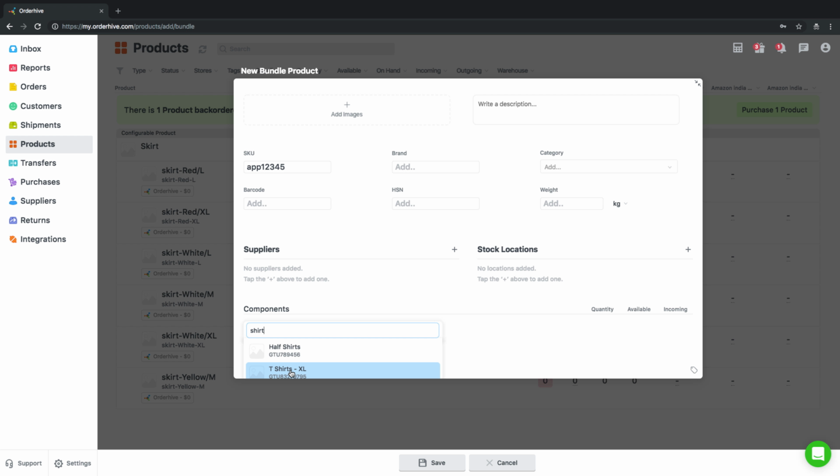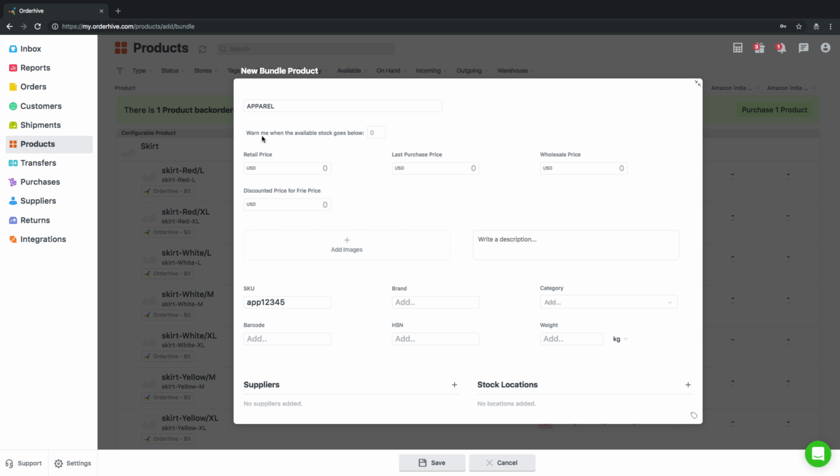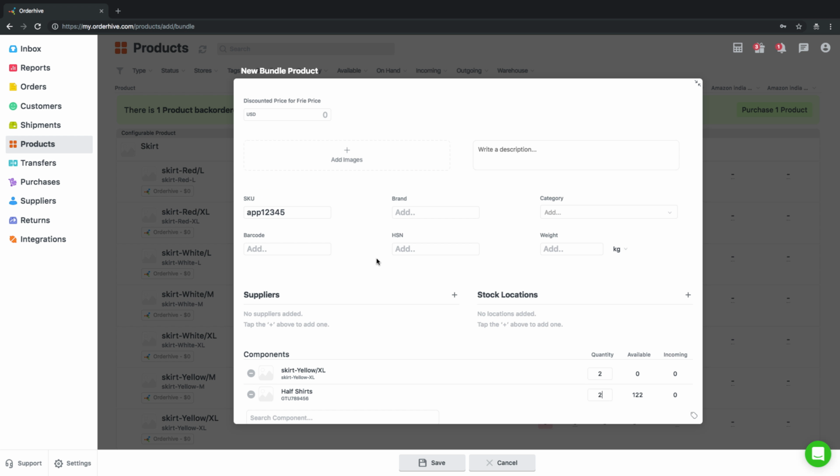You can search for the product to add as bundle components in the text field, then add the quantity. For example, if you're adding a product shirt to the bundle, then enter the quantity of this product that you want to be included in the bundle. Apart from these details, you can also add threshold value, which is the value of the stock below which you want to see it under low stock, price for retail, last purchase price, wholesale price, discounted price, brand, category, barcode, HSN, weight, etc. Finally, click on Save.